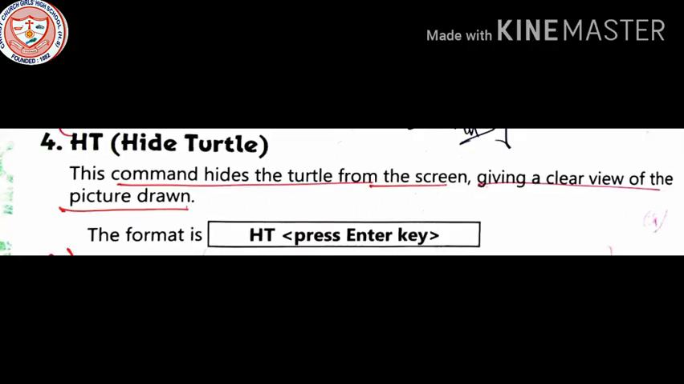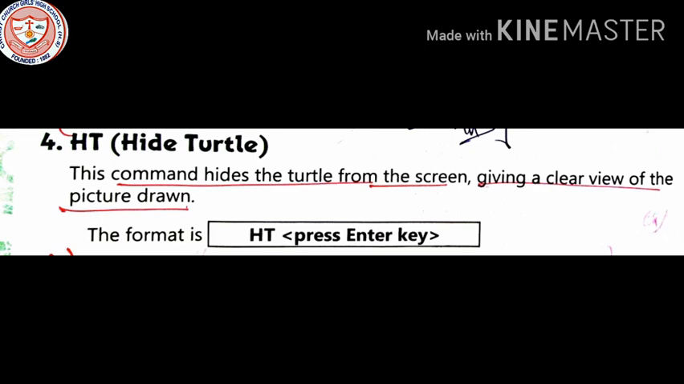So these are the following pen commands. HT means hide turtle. This command hides the turtle from the screen, giving a clear view of the picture drawn. The format is HT and enter.